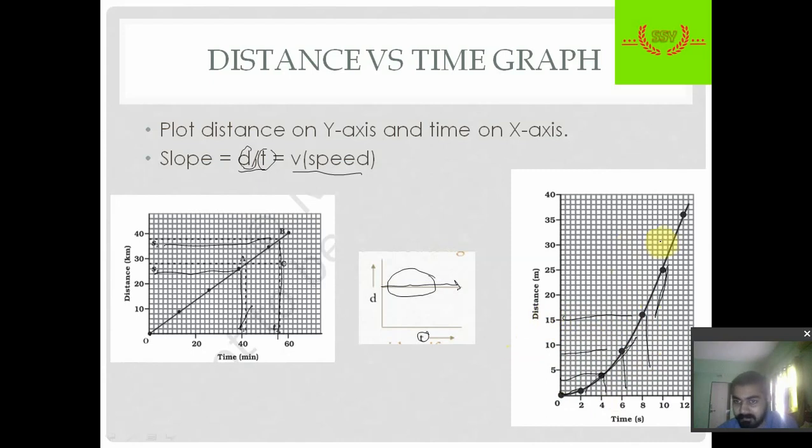So the question may become: what type of graph do we obtain in non-uniform motion? This graph is known as a parabola, P-A-R-A-B-O-L-A. And for uniform motion we will get a straight line. Okay, so this is how we can